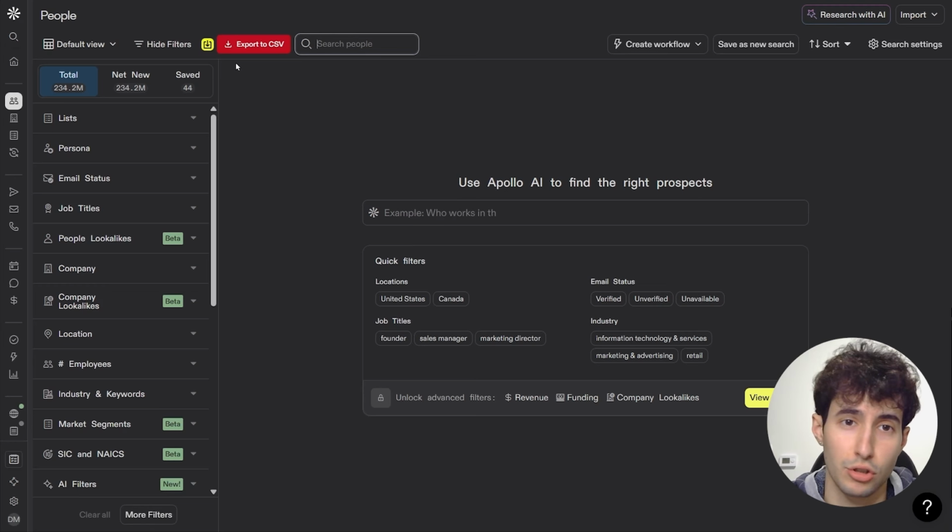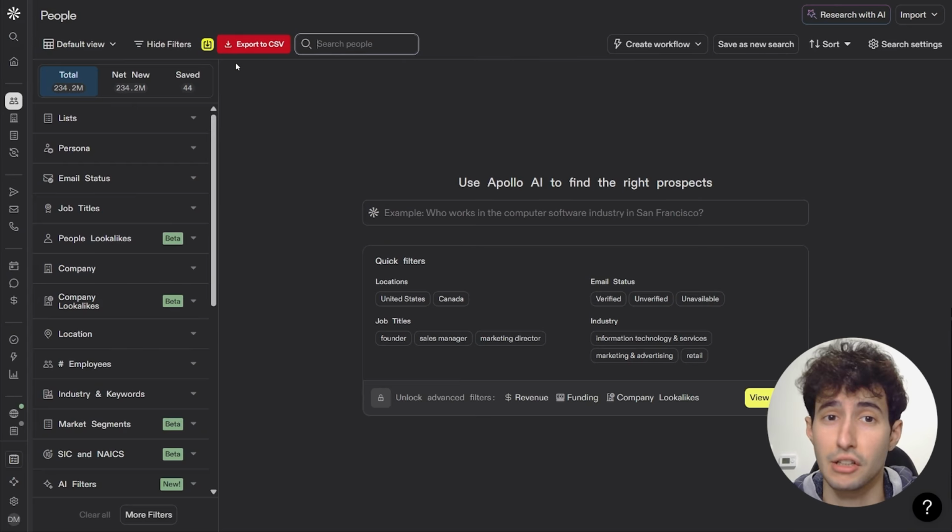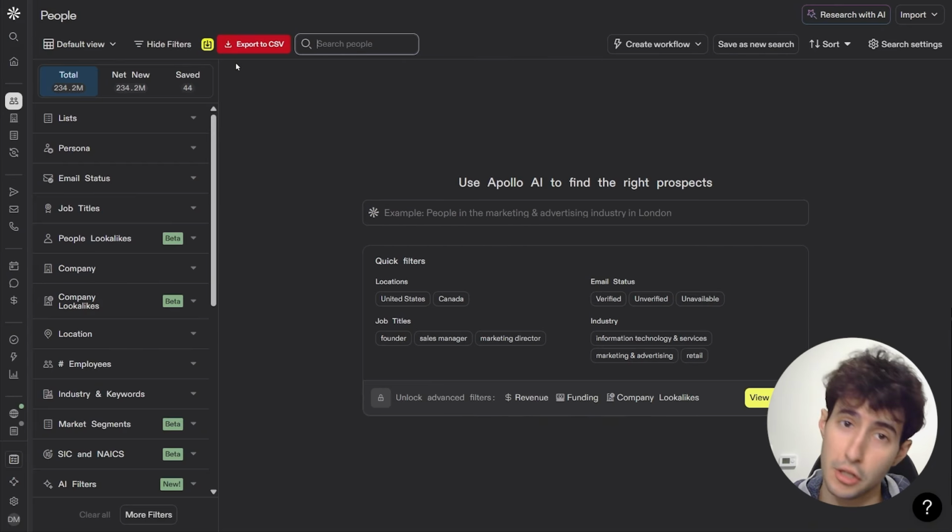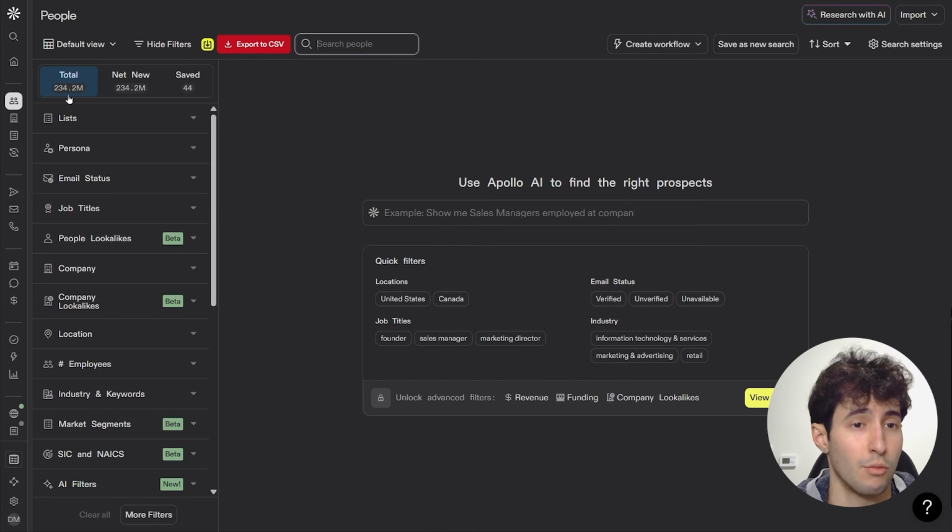Now, how I personally would go about selling an app like this to accounting firms is by first going over to Apollo.io, which is a massive lead database which includes the contact information for a bunch of different companies.